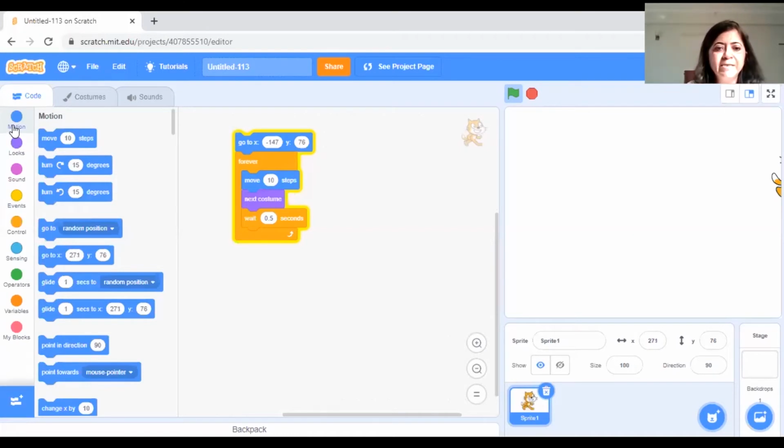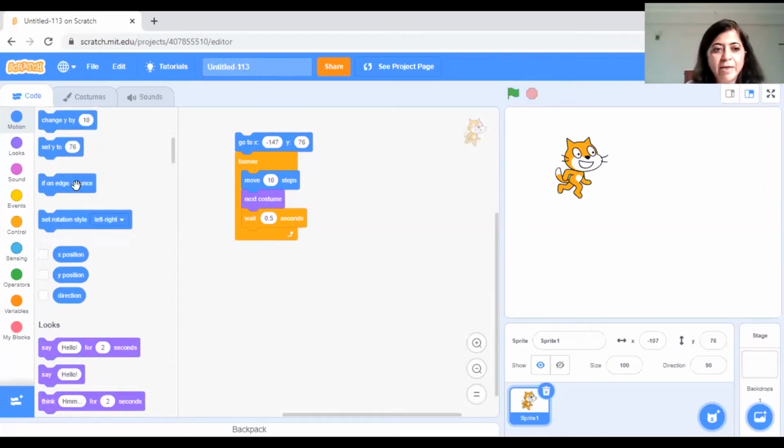So the right answer is, what is happening. If you examine, our cat goes to the edge and it stops. What we want to do is we want the cat to do something when it reaches the edge. So if you examine this motion command, we will have a command, if on edge bounce. See, you have this command, if on edge bounce. So if I do this, let's see what happens now, right?